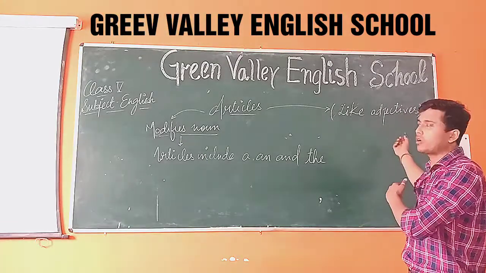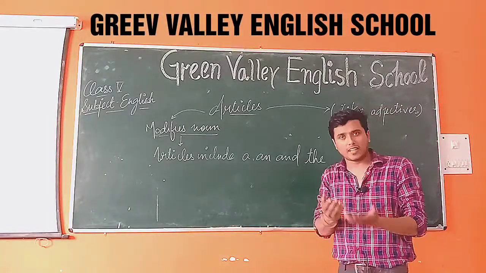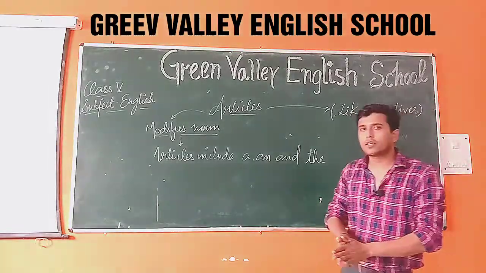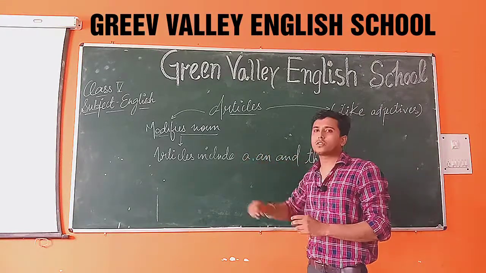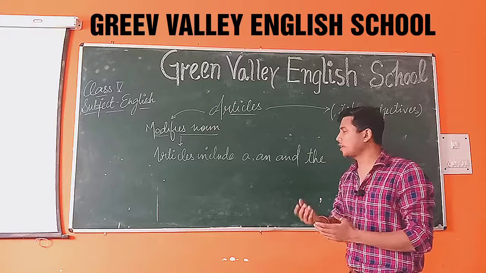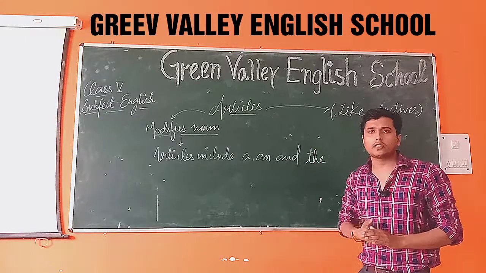They tell about their qualities and their types. They describe the noun and pronoun. Similarly, articles also do the same. Articles just somewhat explain their quantity, their numbers, like this. Let's understand this in more detail with the help of the PPT.